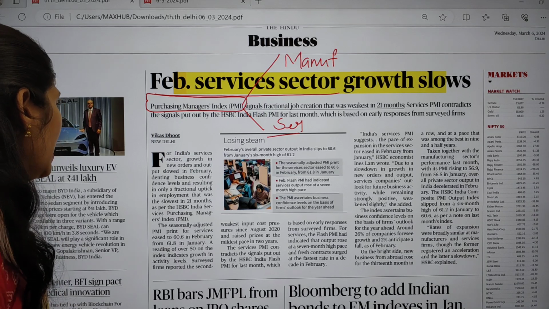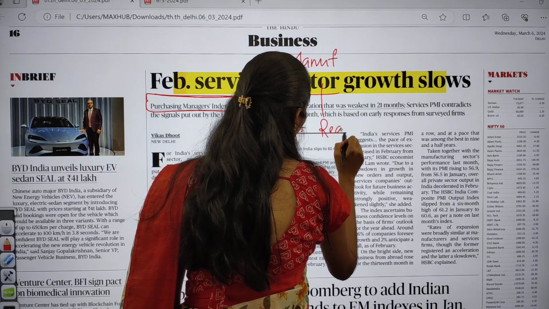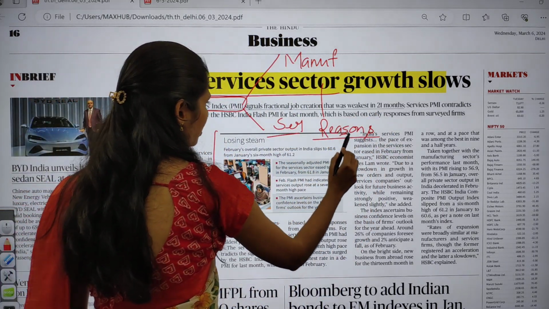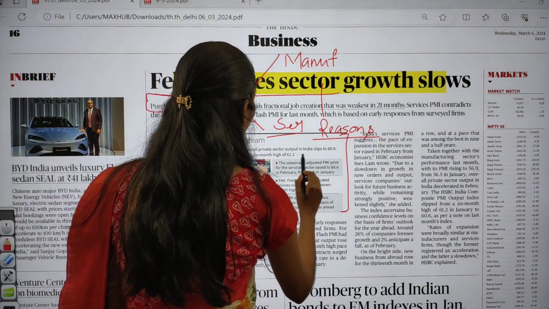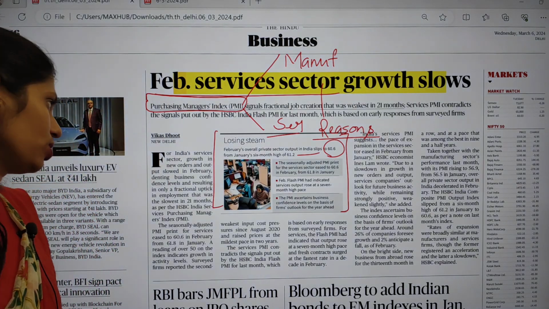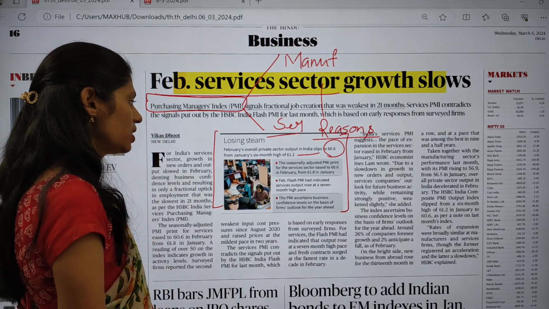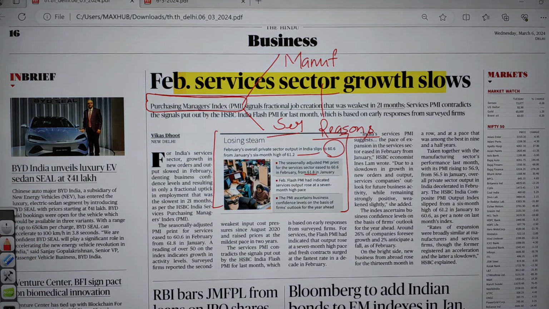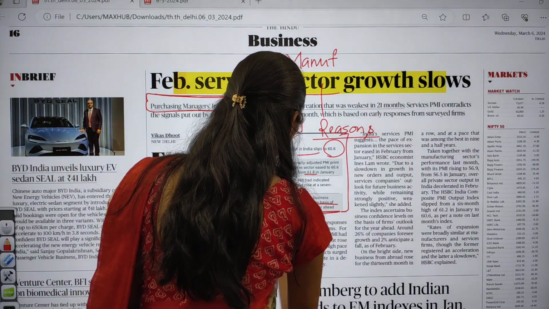And here especially you have to see what the reasons are for this decrease in service sector growth. If you see this infographic, it says that in February overall private sector output in India slipped to 60.6 from January, when it was 61.2. And the seasonally adjusted PMI services eased to 60.6, earlier it was 61.8. And actually here, business confidence levels are based on firms' outlook for the year ahead.